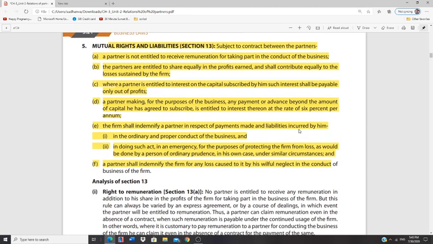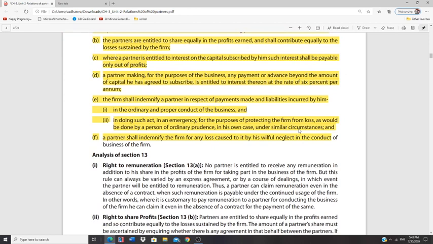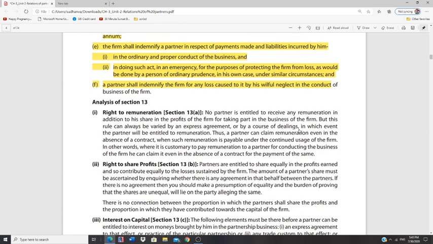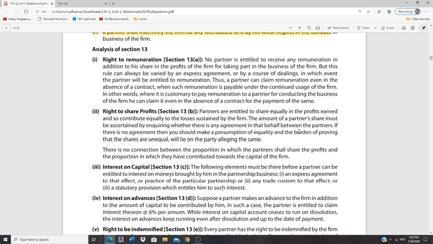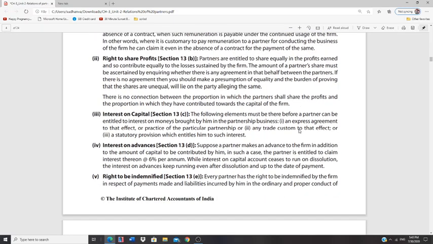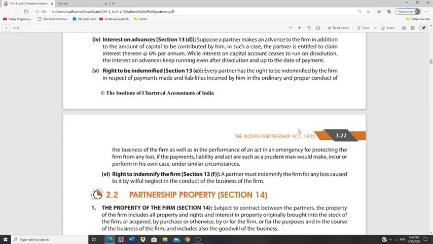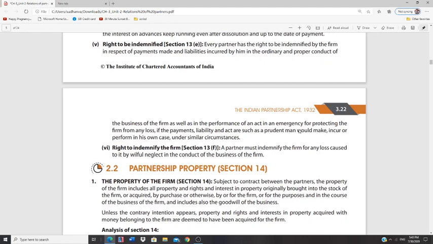And the firm should make good the loss incurred by the partner in case of any act taken up by the partner for the purpose of business. Similarly, a partner should make good a loss to the firm in case a loss has been incurred on his behalf. Then we'll go to section 13. Analysis is same, the 6 points you can just go through once, but those 6 points you have to learn by heart. This one you can just go through, and I'll just touch upon section 14, that is partnership property.